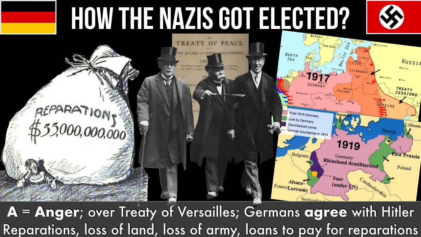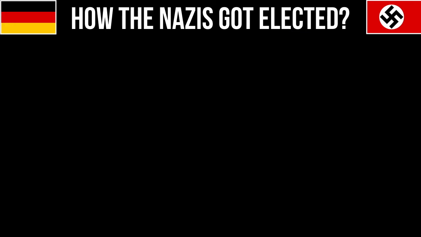On top of this, many Germans also agreed with the Nazis that the loans Stresemann had taken out were a bad idea because they borrowed money from America, and if America wanted this money back, Germany would be crippled. And that's exactly what proved right in 1929, which brings us on to our next letter, N, no jobs.